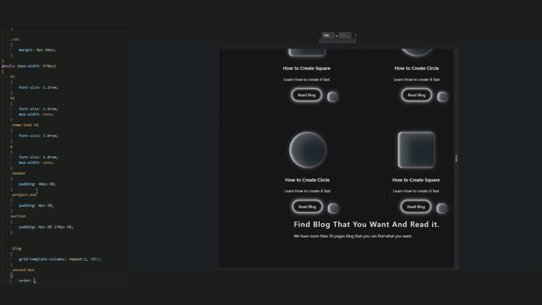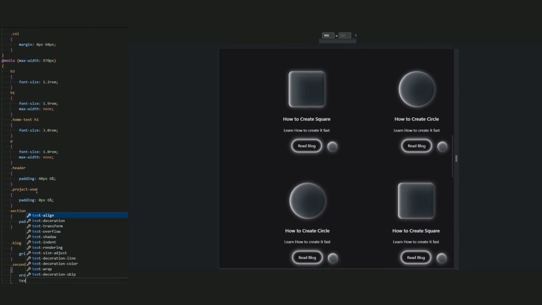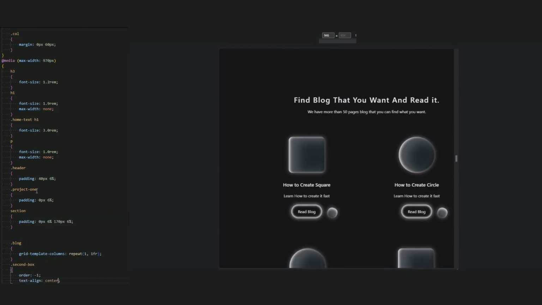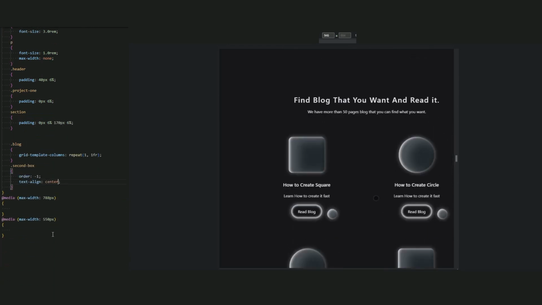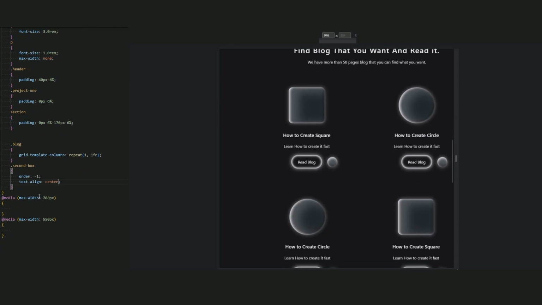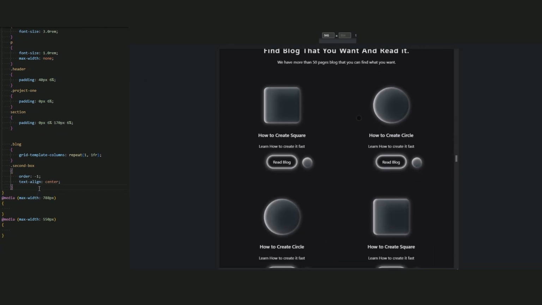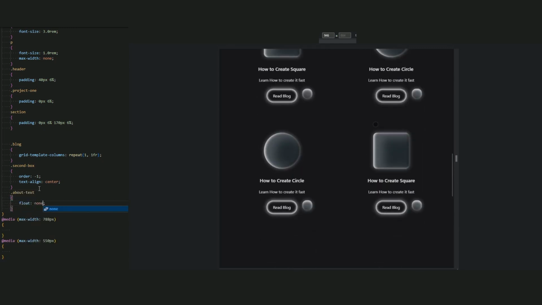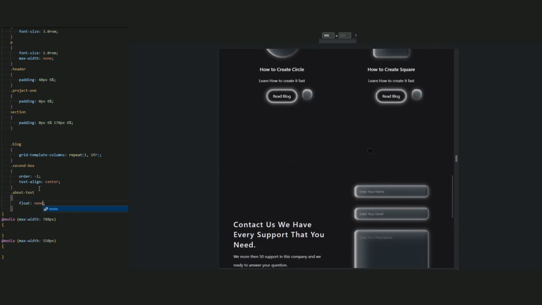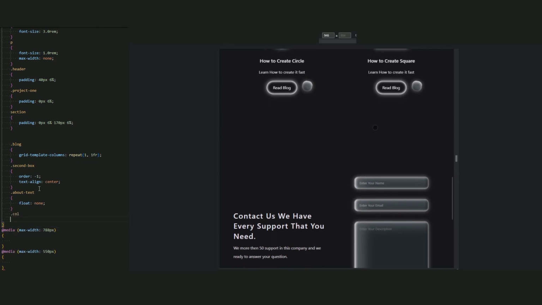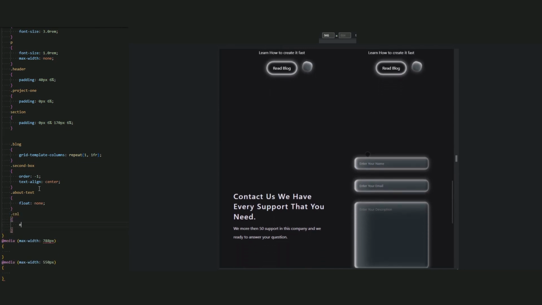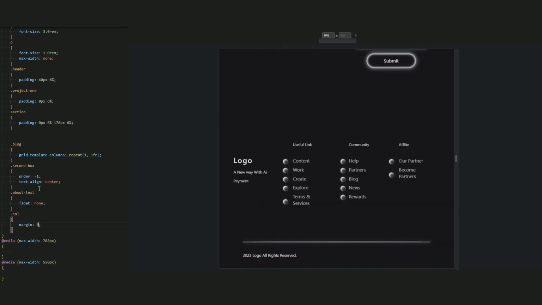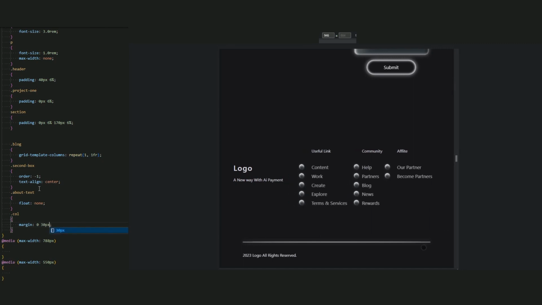Now the second box that we have here, add the order -1 to go at the top of our block. Yeah, better. And add the text align center. Yep, that's good. Okay, next is about the text that has a float right. Set it to float none. Okay, and for links, decrease the space of the margin. So call it and the margin be 0, 30 pixel.